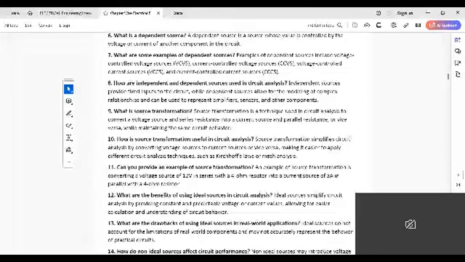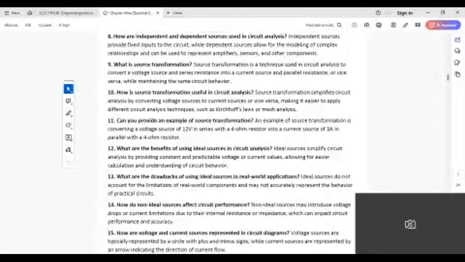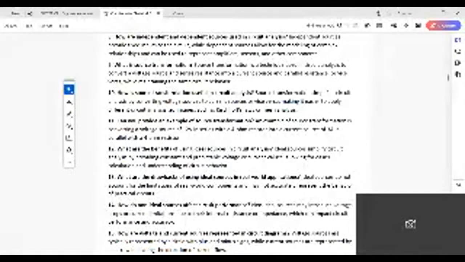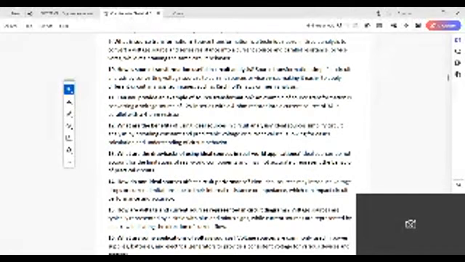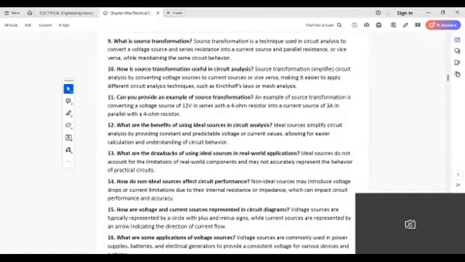What is source transformation? Source transformation is a technique used in circuit analysis to convert a voltage source in series with a resistance into a current source in parallel with a resistance, or vice versa.